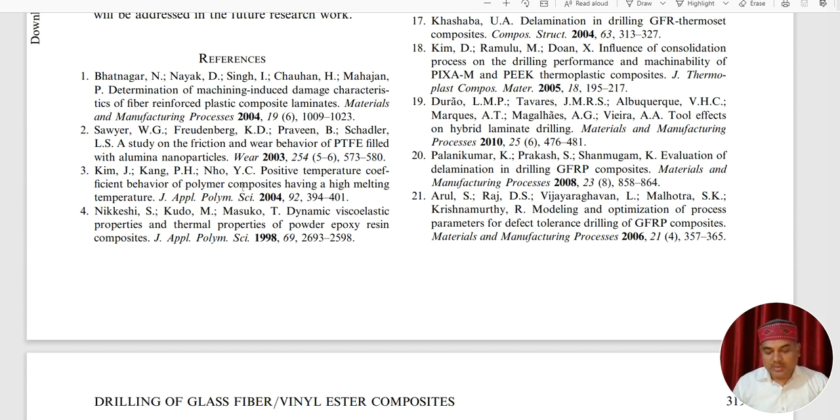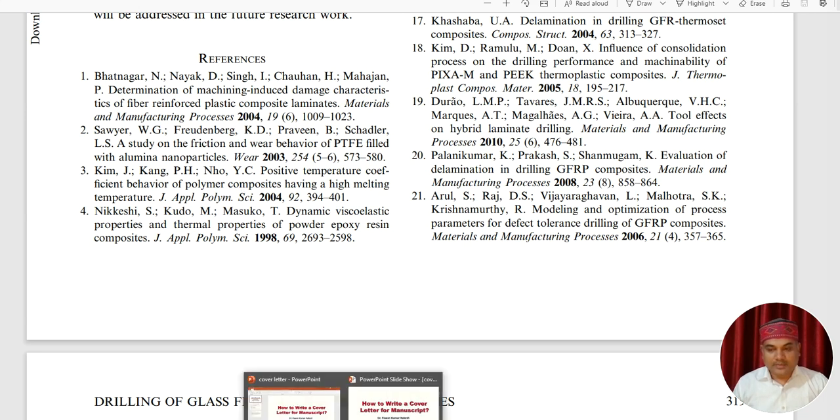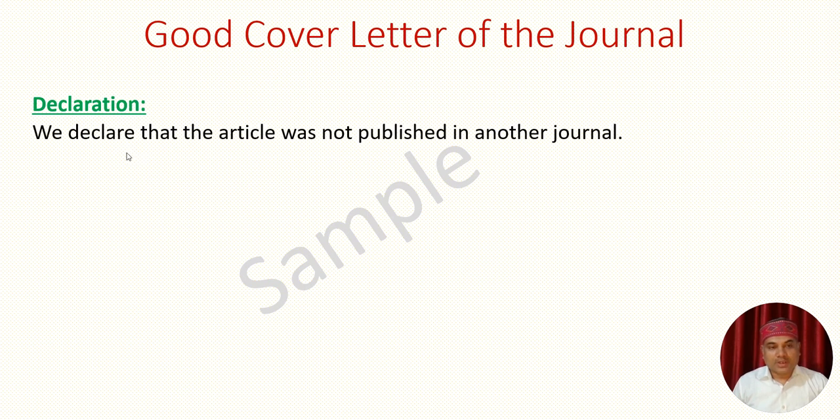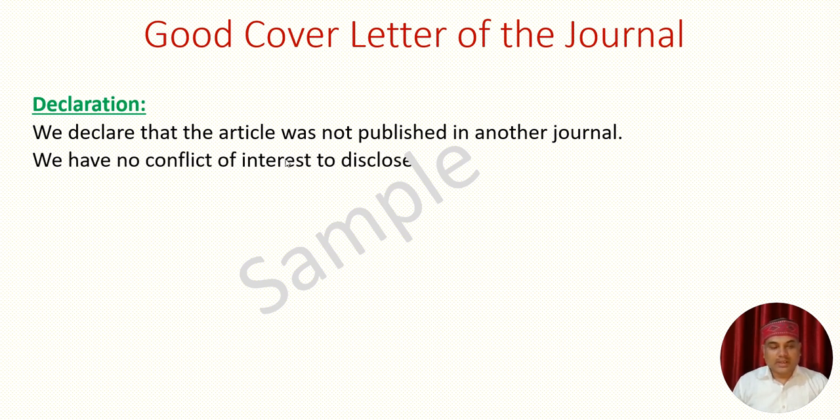Now I am coming directly to the cover letter. This is a good cover letter for the journal. The first thing you need to declare about your paper is that the article was not published in another journal. You have to mention this in the cover letter itself. Then, that we have no conflict of interest to disclose. These two points you have to mention in the cover letter. I will show you the cover letter.